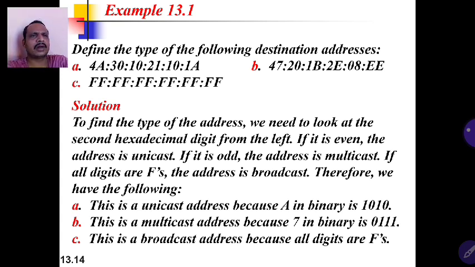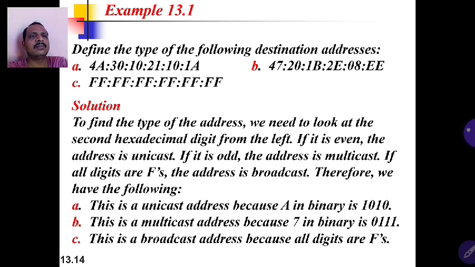To find the type of address, we need to look at the second hexadecimal digit from the left. The second hexadecimal digit indicates, in an 8-bit manner, the LSB. If the LSB is 0, the address is unicast. If it is odd, the address is multicast, meaning the LSB is non-zero, equal to 1. If all digits are F, the address is broadcast. Therefore, we have the following.